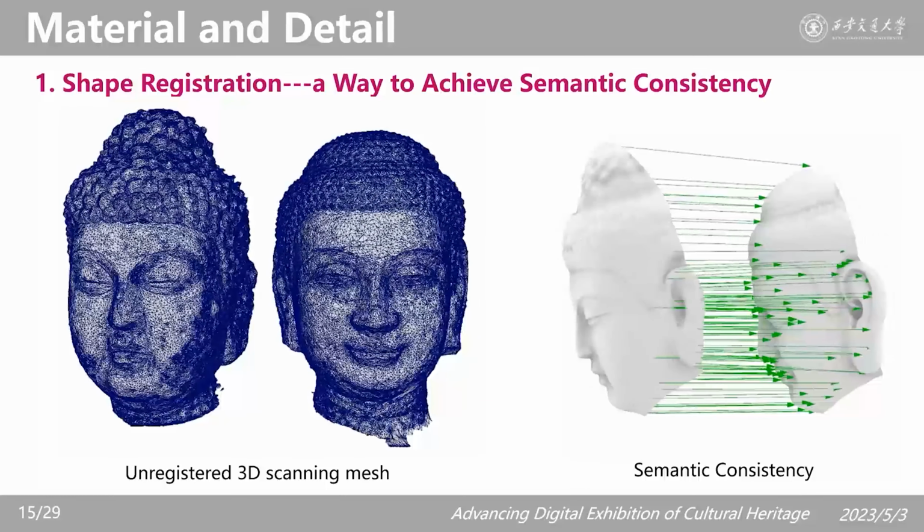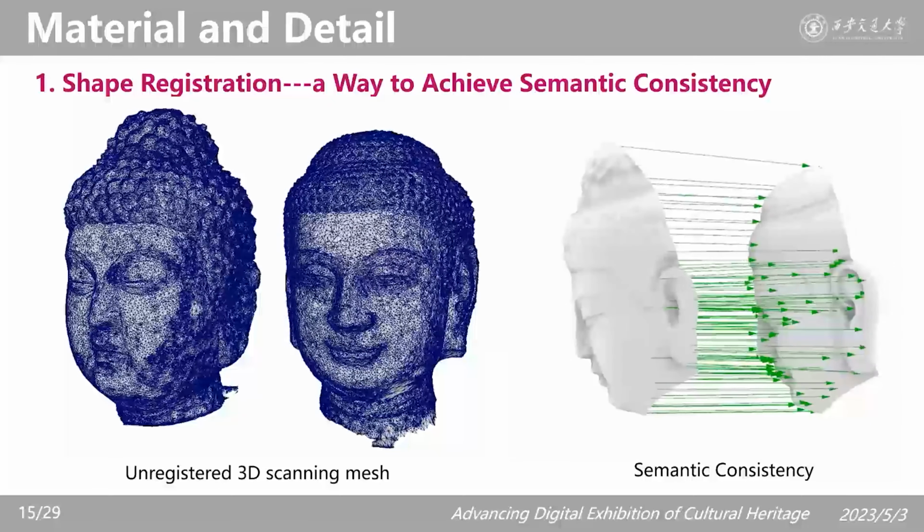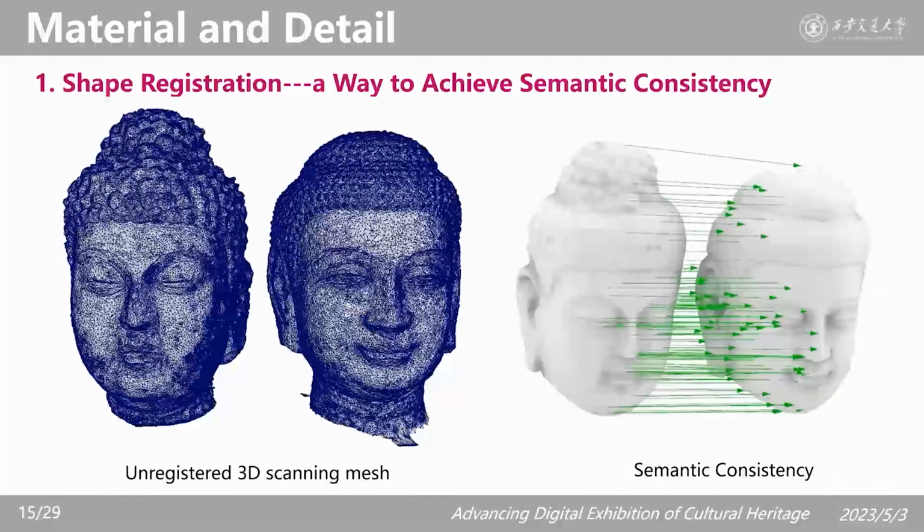The process to achieve this goal is called shape registration in computer graphics. The left picture shows the unregistered 3D data. Obviously, we can see that their topology structure is completely different. So the computer cannot directly measure their shape difference on the original scanned 3D data.